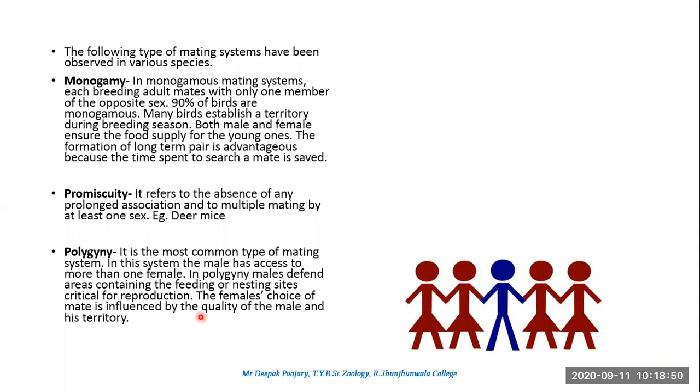And here, very important, the female's choice of mate is influenced by the quality of the male and his territory. The best kind of territories will exhibit a better male, and the female will come to that. Now, for example, in many cultures of human also this exhibits.